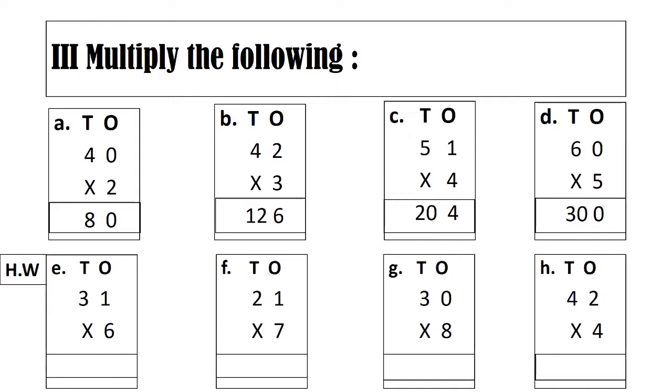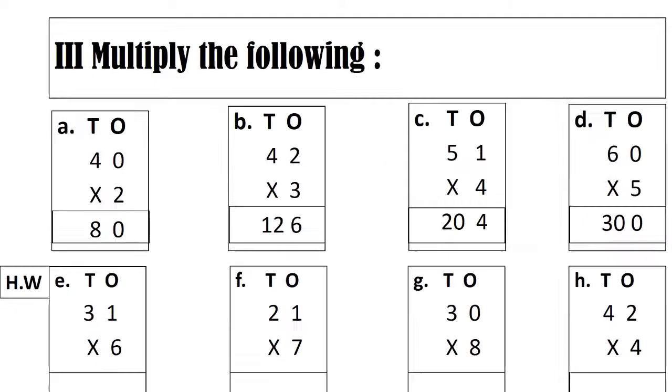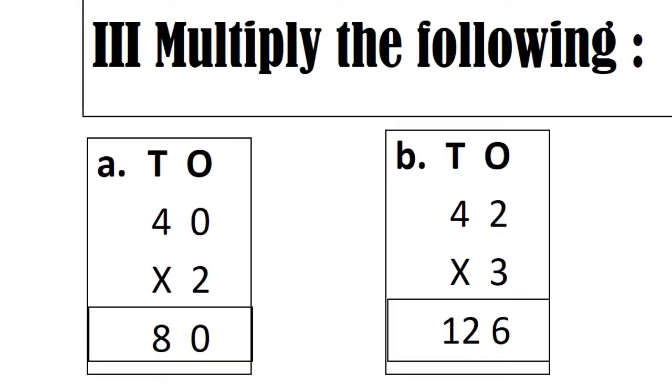Third bit is multiply the following. These are simple multiplication sums. Here also you need to be very perfect in tables. Read the tables and do. First start from ones place, then go to tens place. 2 zeros are 0, 2 fours are 8.